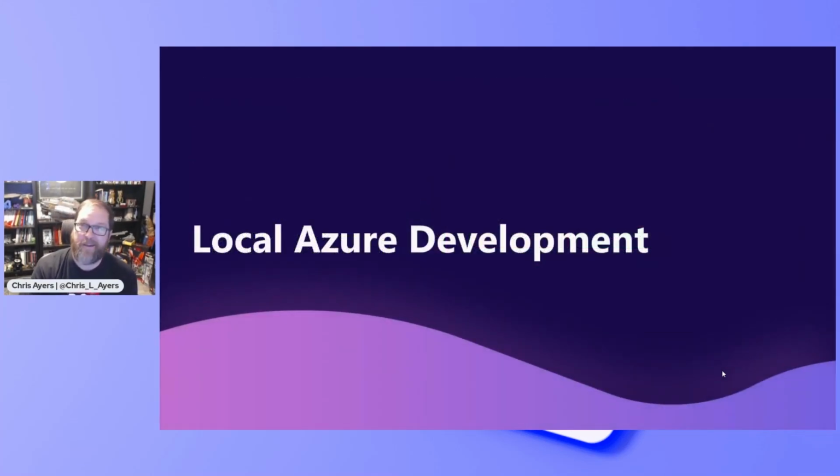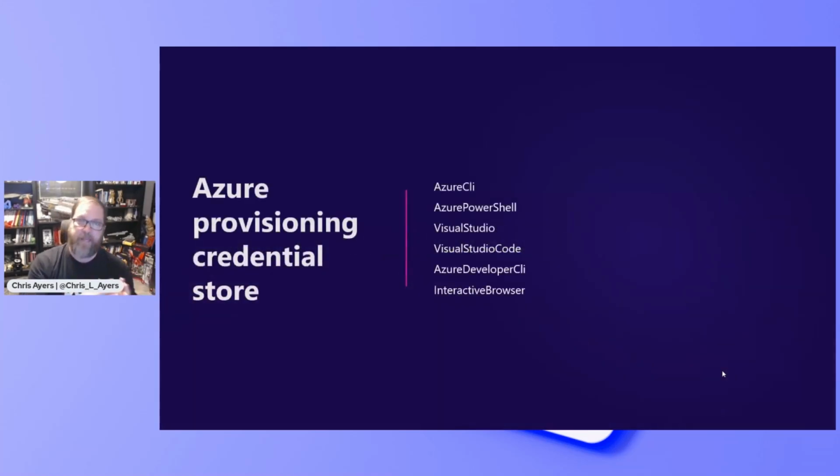Which leads me to local Azure development. So not everything can be an emulator. Not everything can be a container. Sometimes when I hit F5, I need to connect to a real service running in the cloud, like Azure OpenAI. And so in those cases, I need to provision resources in Azure. And those might come from a very wide array of sources where my credentials are leveraged.